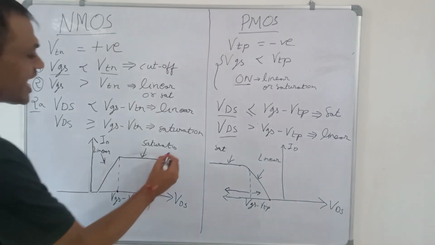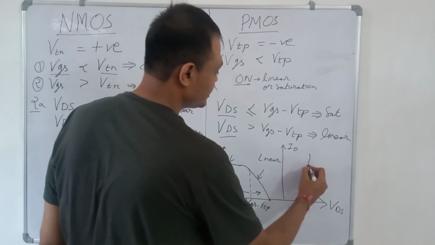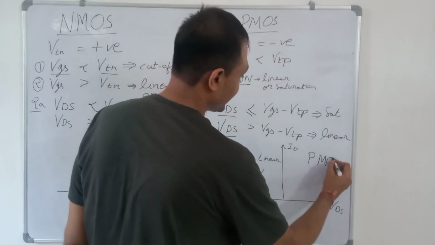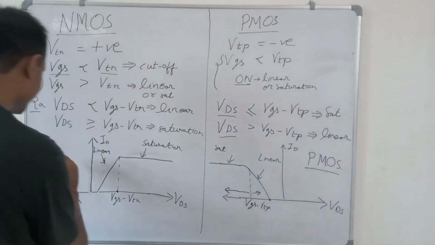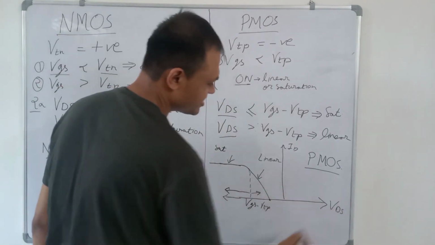So this is the condition for NMOS and PMOS, and these are called the output characteristics. This is the output characteristic for NMOS and this is the output characteristic for PMOS.